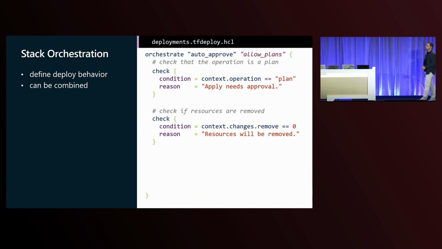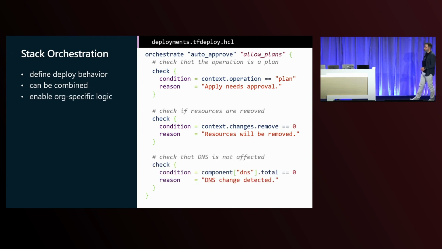Similarly, we want to make sure nothing gets removed. If something gets removed, then that's probably something we want to be looking at, because resources that get removed were usually resources that were deployed for a reason. Even if you're just cleaning up your own mistakes or somebody else's, there's still a reason to know what's happening.